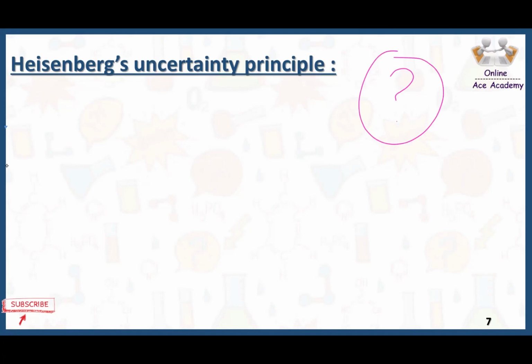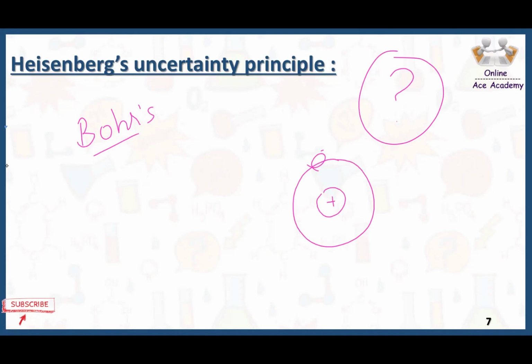Why do we learn this uncertainty principle, and what are the applications of the Heisenberg uncertainty principle? According to Bohr's atomic model, electrons move in a circular orbit around the nucleus in an atom.